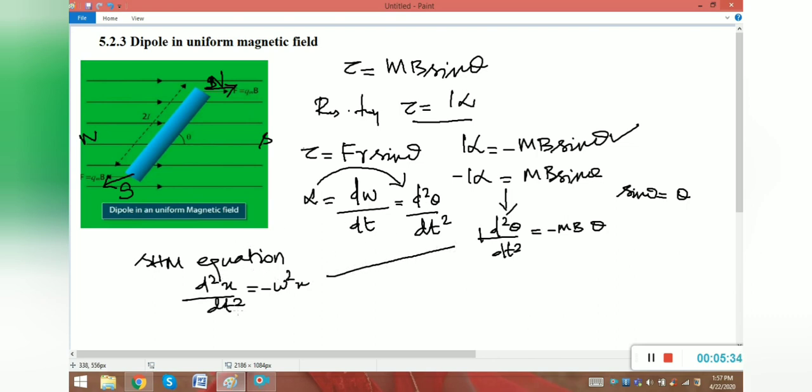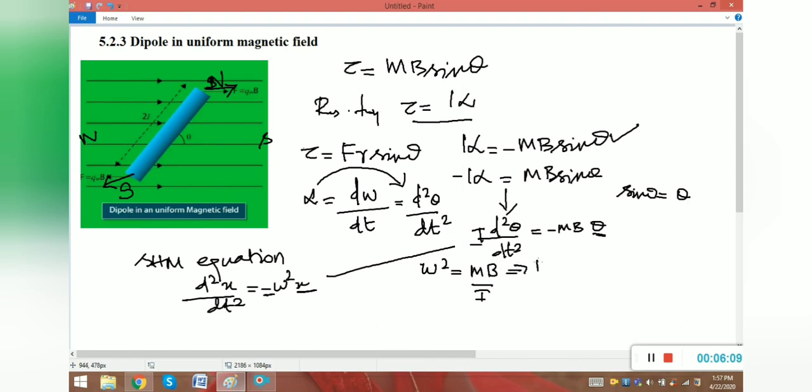So instead of d square x by dt square, here d square theta by dt square, and instead of x, because in one dimension we should mention x, but in angular concept we should mention theta, right? So we can compare the equation. Omega square is equal to mB by I, because we can get this I to the right side of the denominator. This minus and this minus get cancelled. Omega square is equal to mB by I.